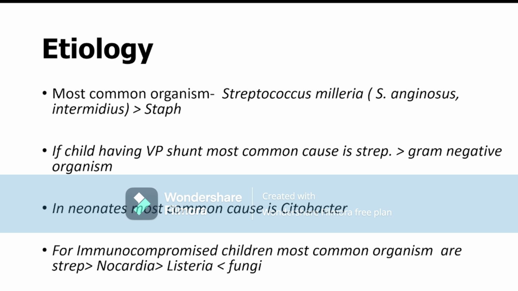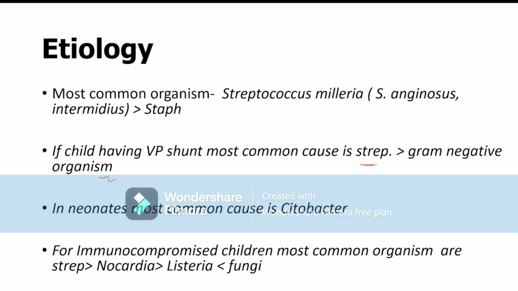If a child has a ventriculoperitoneal shunt, the most common organism causing brain abscess is also the Streptococcus milleri group, and after that gram-negative organisms are the second most common. So if the patient has a ventriculoperitoneal shunt, always think about brain abscess due to gram-negative organisms also.